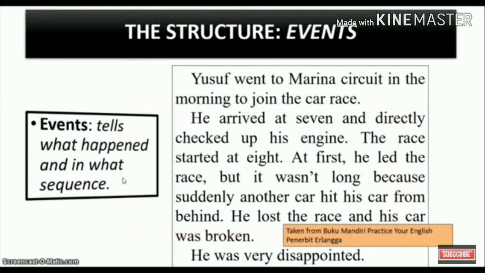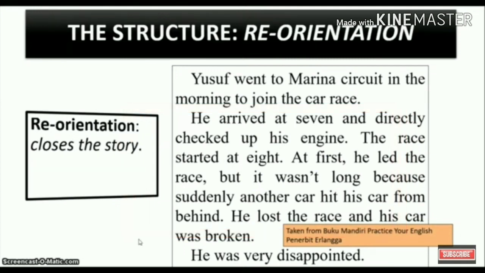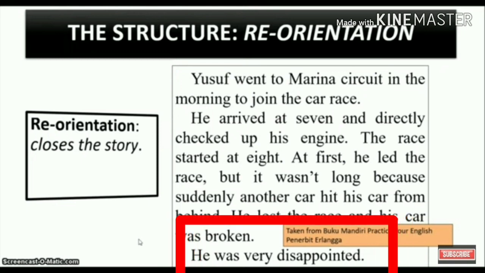And then last, of course, the reorientation. Here, the writer closes the story. Can you find out which part in this story, guys? Okay? Yeah, here. So, he was very disappointed, closes the whole story of Yusuf.